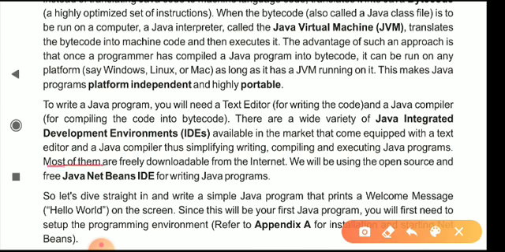Most of them are free to download. We don't need to pay for this. We will be using the open source and free Java NetBeans IDE for writing Java programs. So to write a program you need the Java NetBeans IDE.